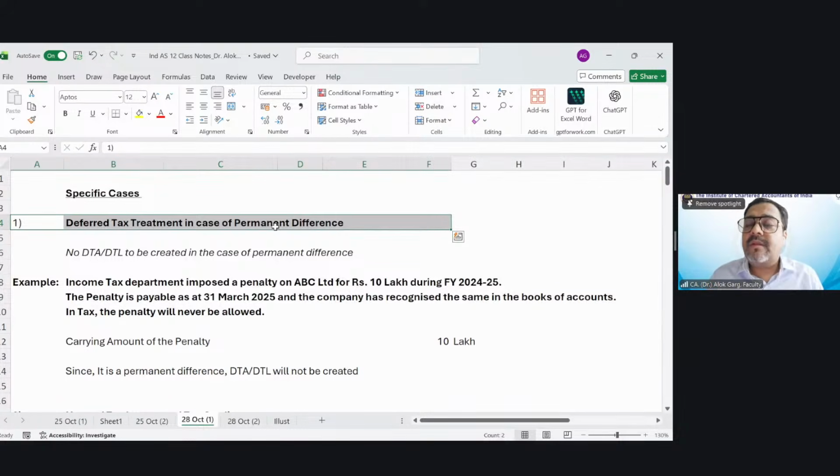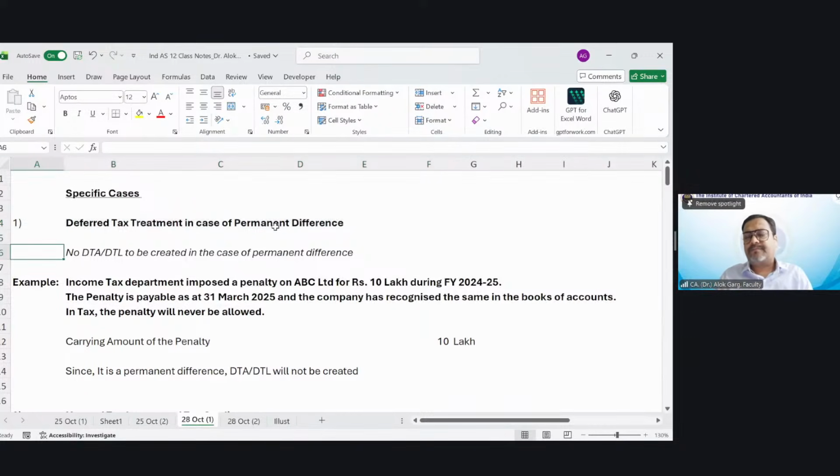So the company will have a hit in the P&L because the company has recorded the expense, but the company will never get the benefit of this expense in the Income Tax Act while computing tax liability. While computing the taxable profit, this penalty will not be deducted. So this is a permanent difference, right?